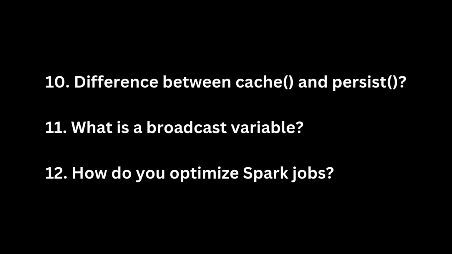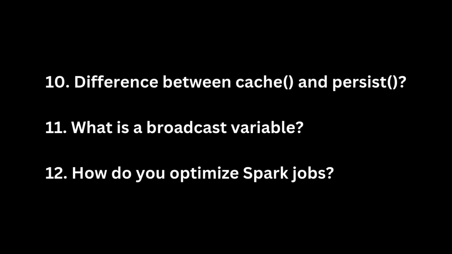Question 12. How do you optimize Spark jobs? 1. Use caching and persistence. Cache or persist intermediate results to avoid recomputation and speed up iterative algorithms, or reuse datasets. 2. Avoid wide transformations. Wide transformations like groupByKey and join cause costly data shuffles. Replace them with optimized versions like reduceByKey or map-side joins.